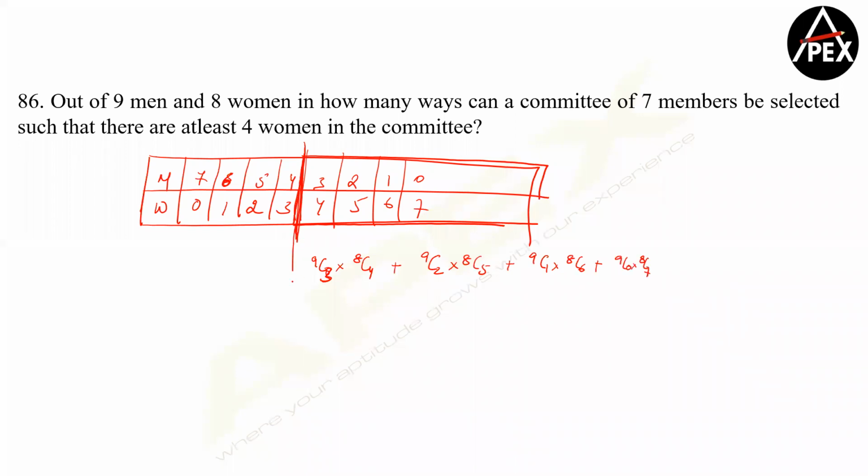Now let's just come back here. What do I have? I have 9C7 into 8C0, or 9C6 into 8C1, or 9C5 into 8C2, or 9C4 into 8C3.